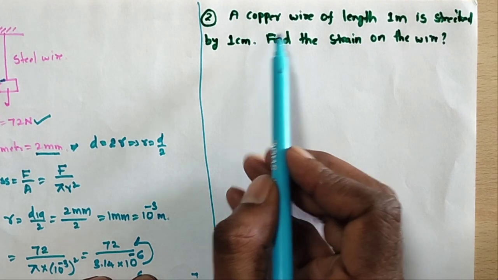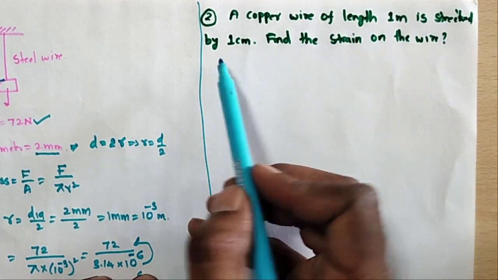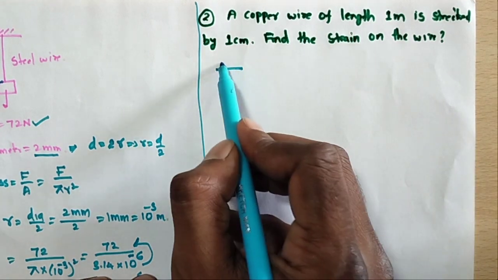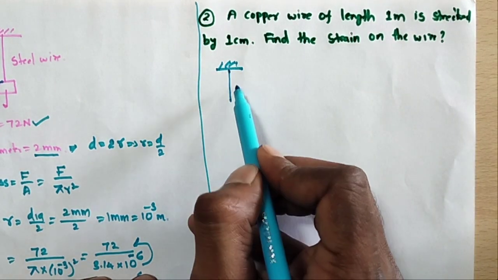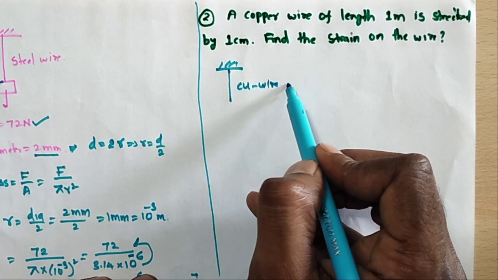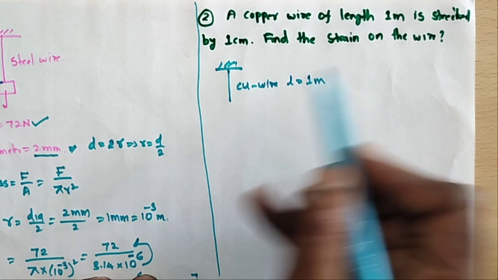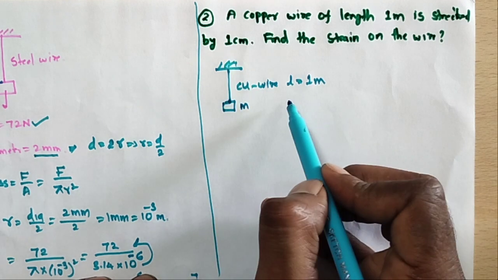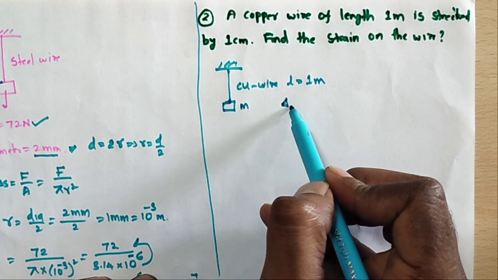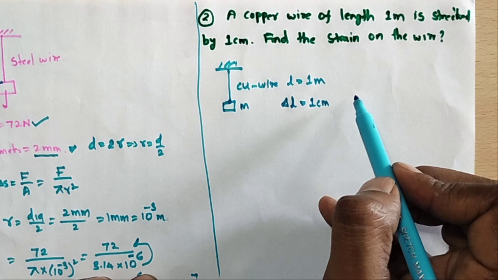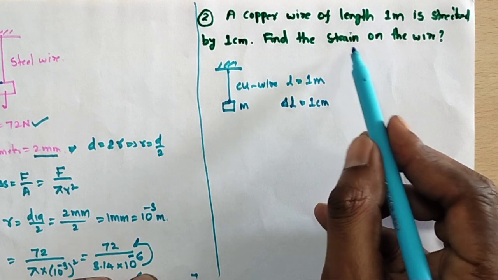Next problem. A copper wire of length 1 meter is stretched by 1 centimeter. Find the strain on the wire. Here is one copper wire, Cu. The length L is equal to 1 meter. Some mass is hung from it. Stretched means it increases. Delta L, the elongation, is 1 centimeter. So find the strain.